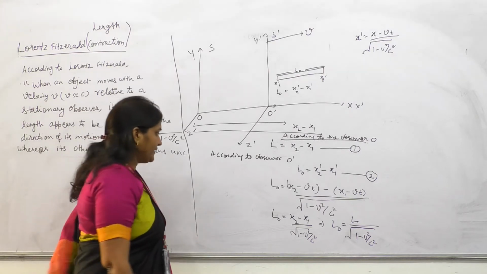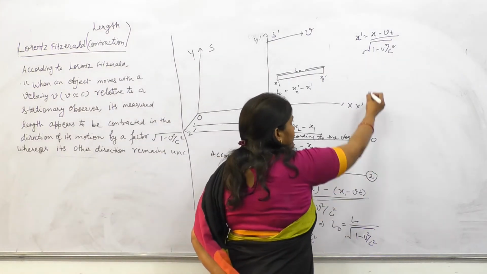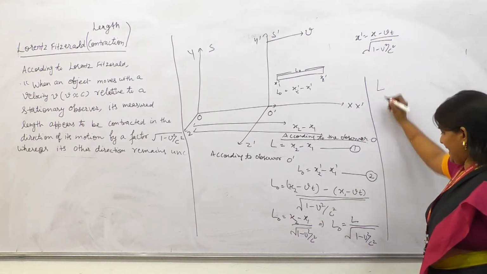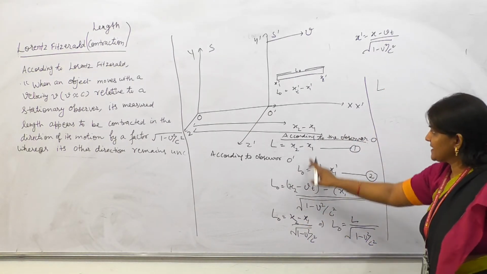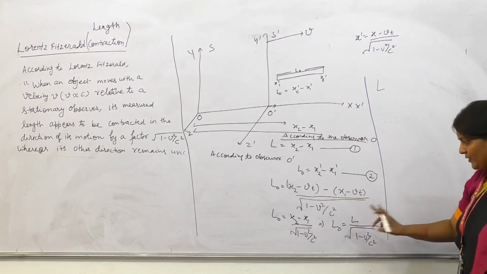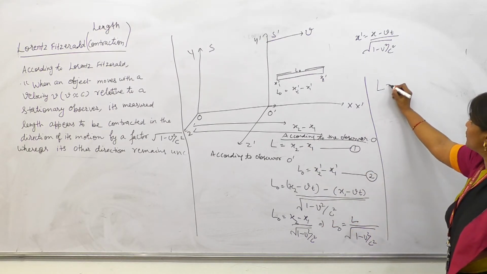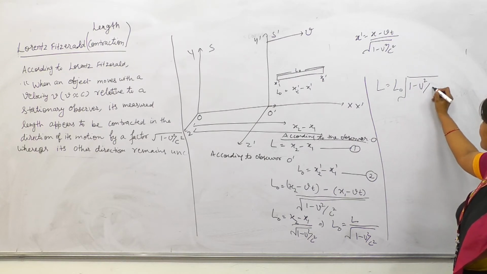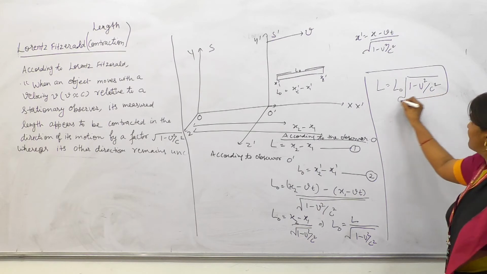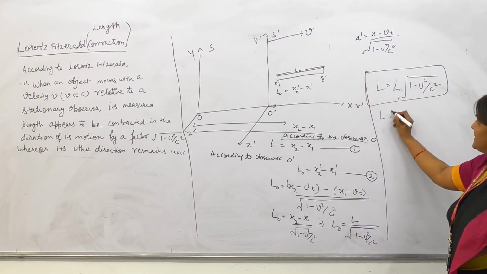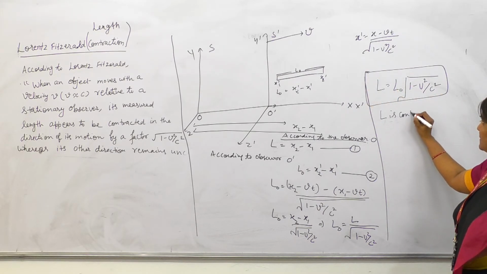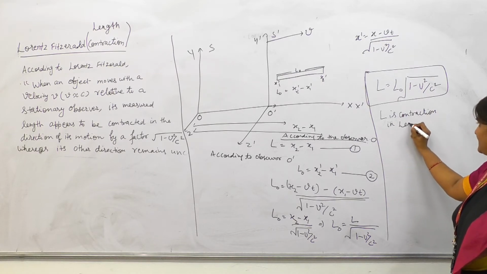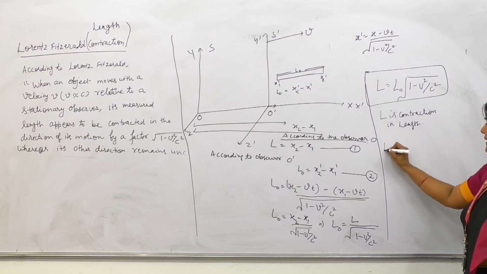And what will we get? x2 minus x1 is L, so we put L here. So L is equal to L naught times under root 1 minus v square upon c square. L is the contracted length, the contraction in length. L naught is the proper length.